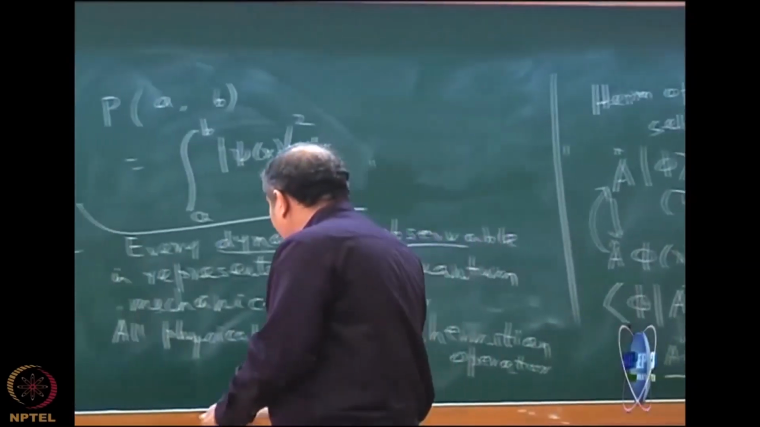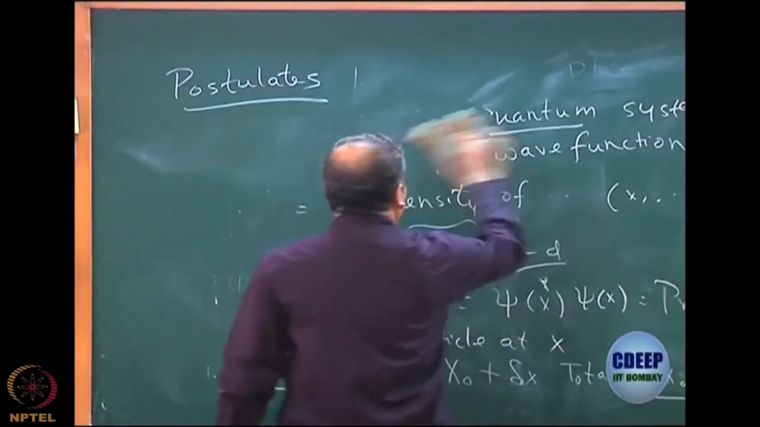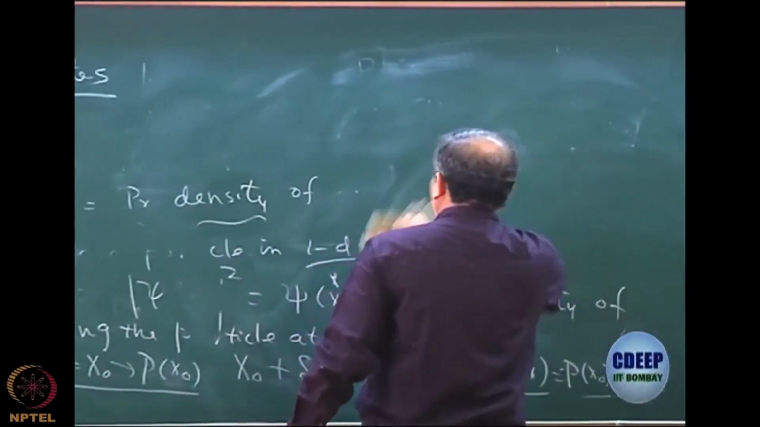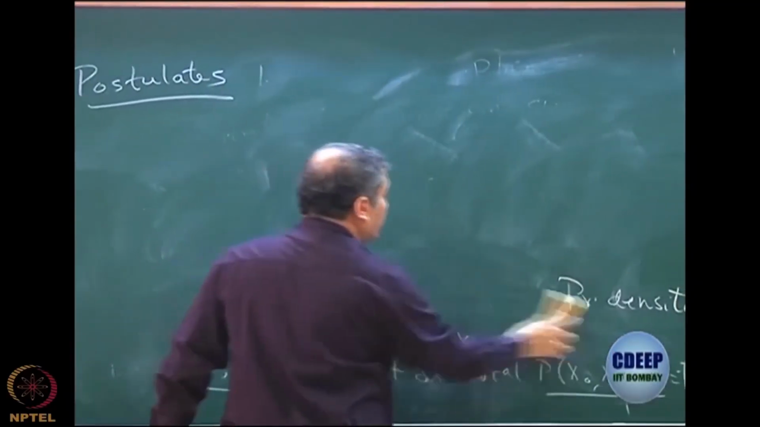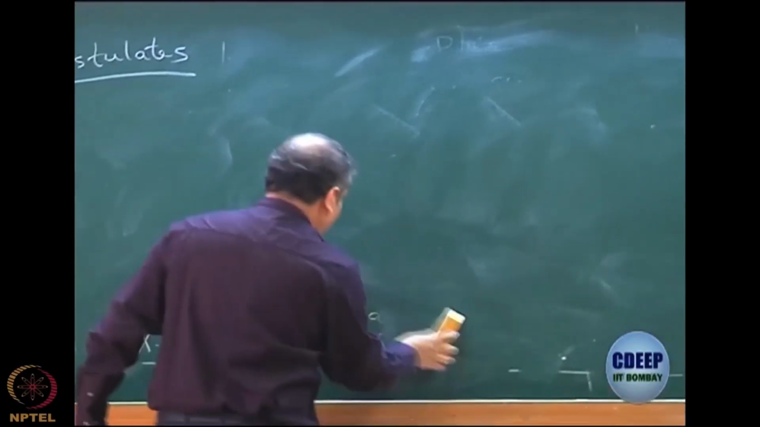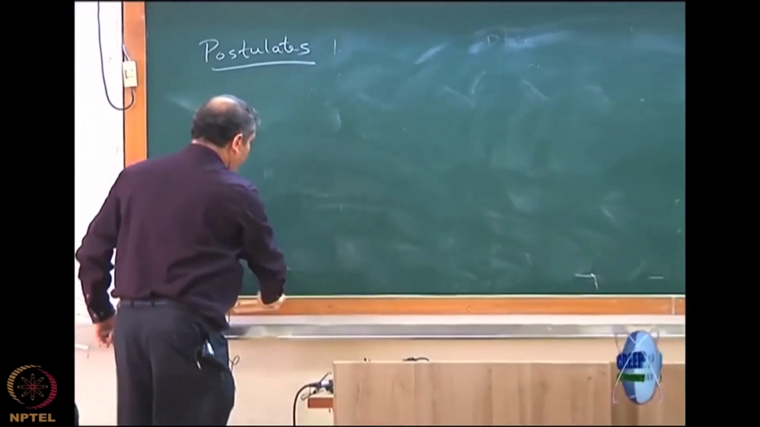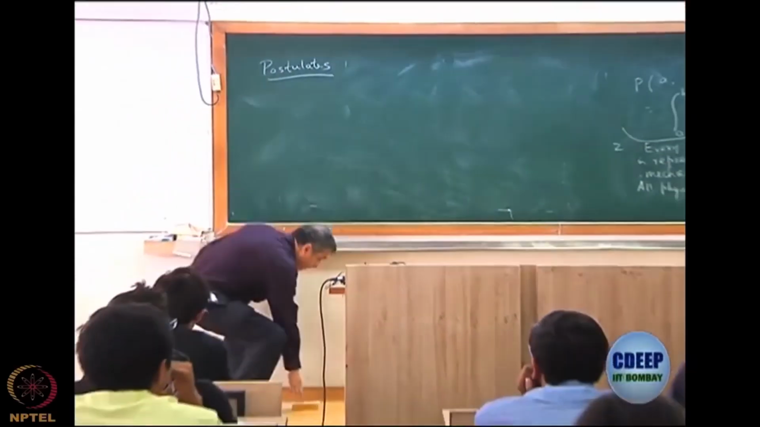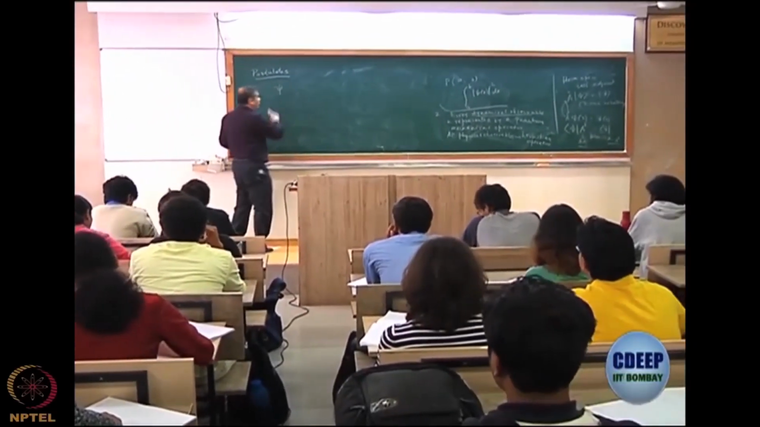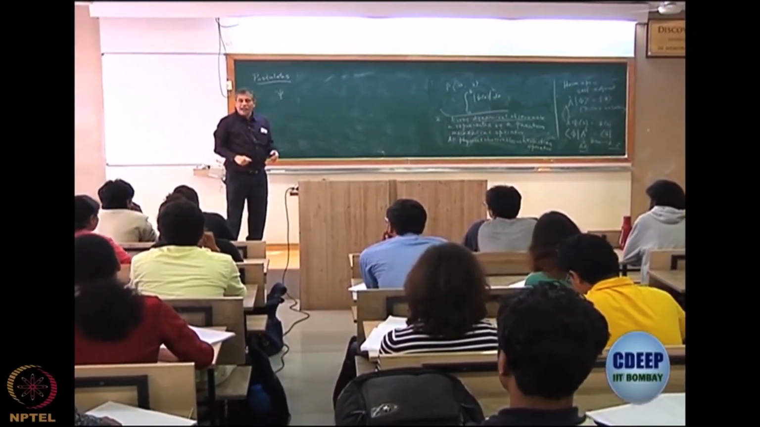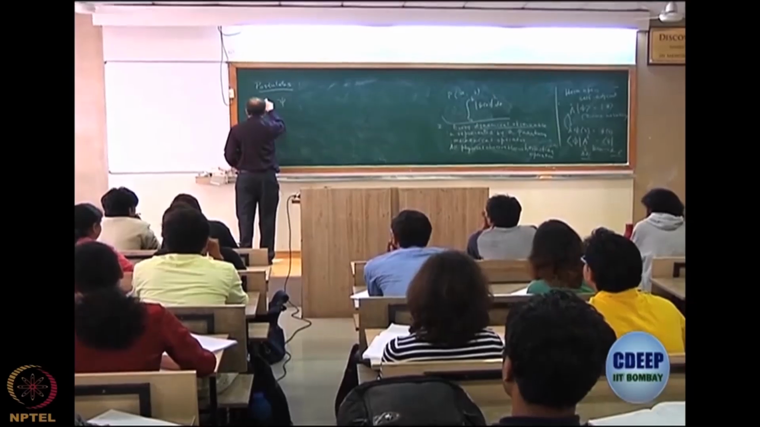That will come in the next postulate, which is postulate 3, and that's a little difficult postulate. Can somebody state this postulate? Anybody can state it? How do we make a measurement after that? So if I have a state of the system psi, and if I have an observable to measure for which there is an operator A, then what do I do?